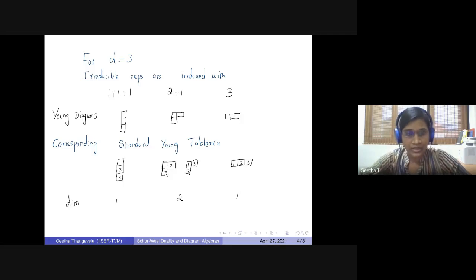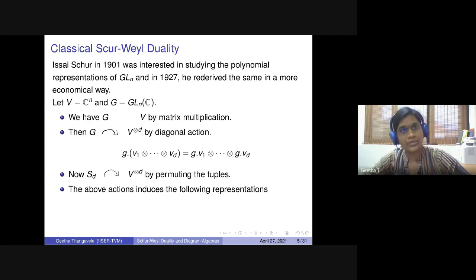Okay, so the Schur-Weyl duality, initially we are starting with the complex numbers. Right now the theory for the symmetric group is known. Now we make use of this information to pass on some information to the classical groups. That is what the duality says. So what is this duality?